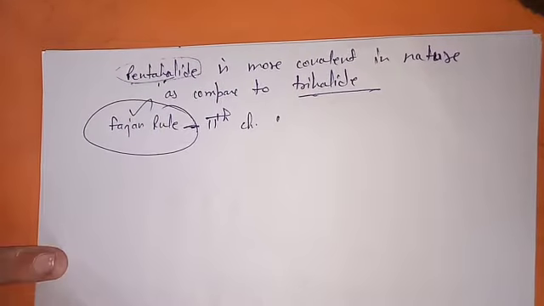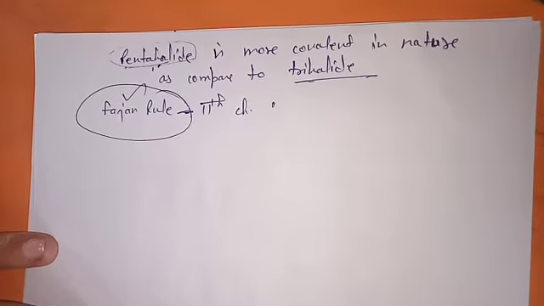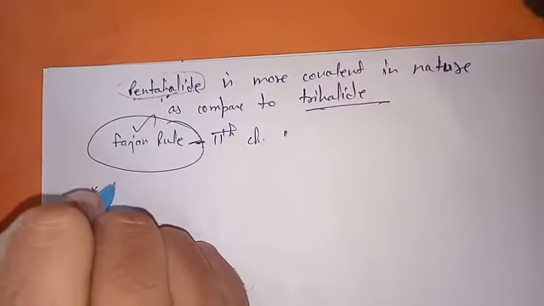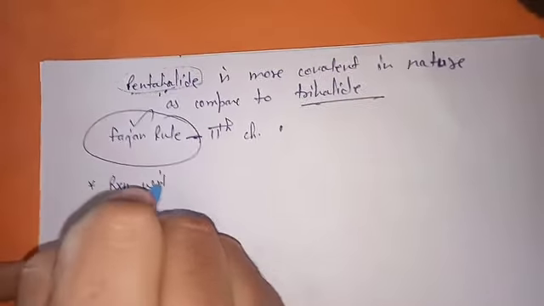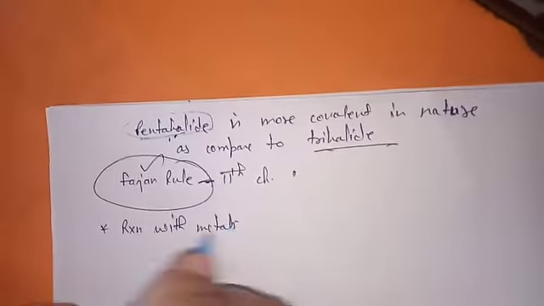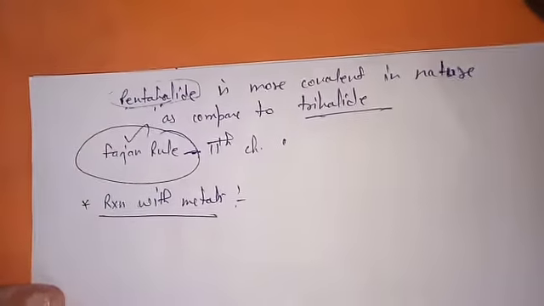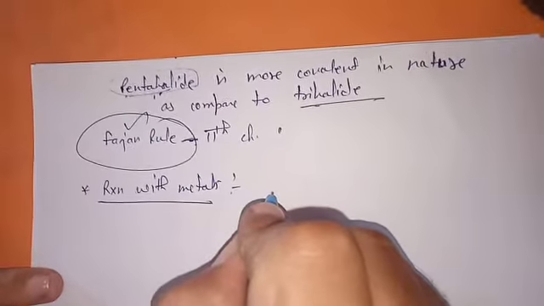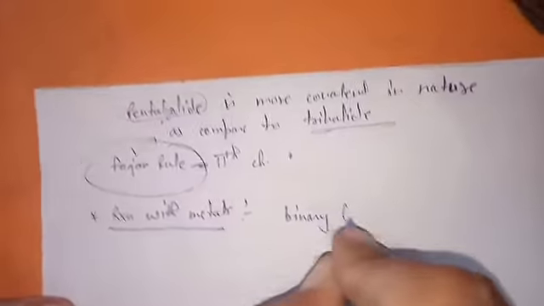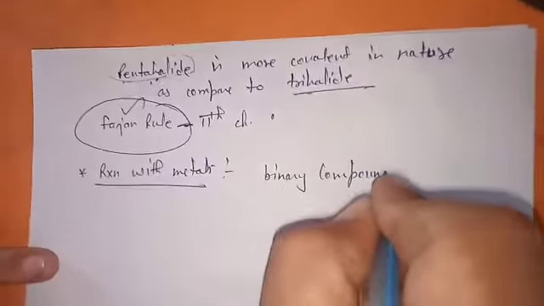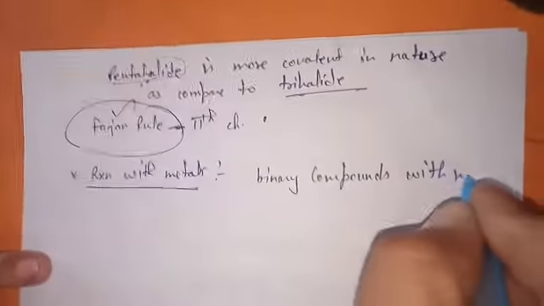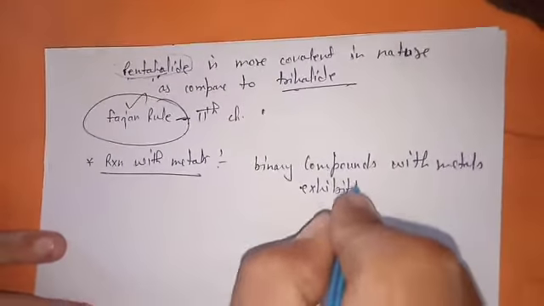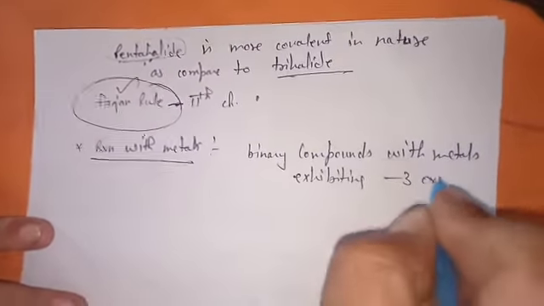Now the second thing you have to tell is the reaction with metals. What is the reaction with metals? You will explain that all these compounds form binary compounds with metals exhibiting -3 oxidation state.